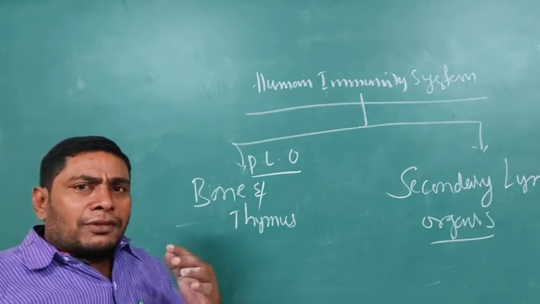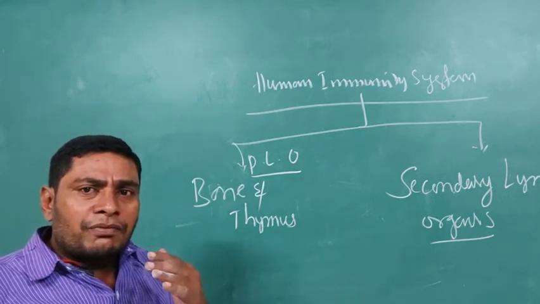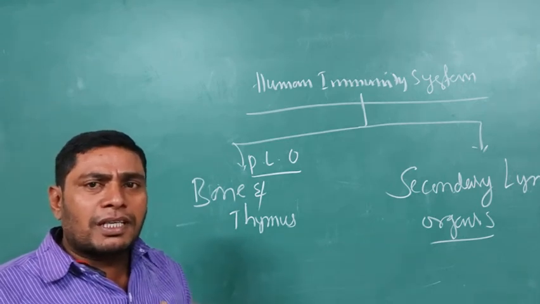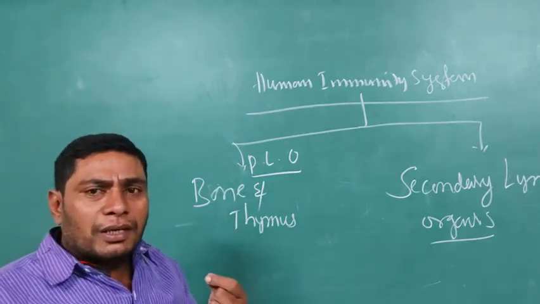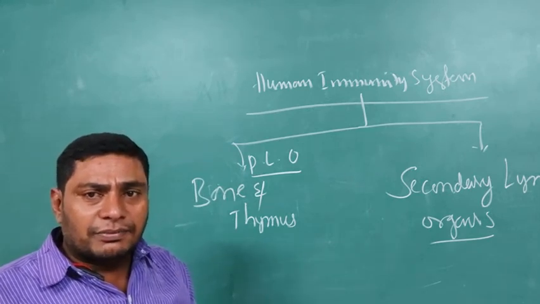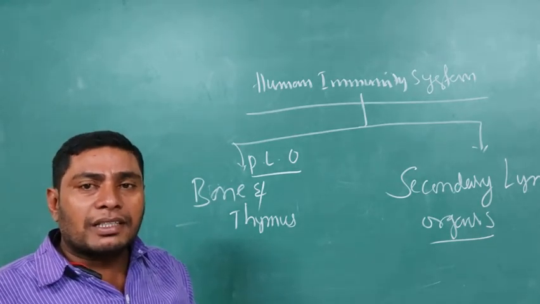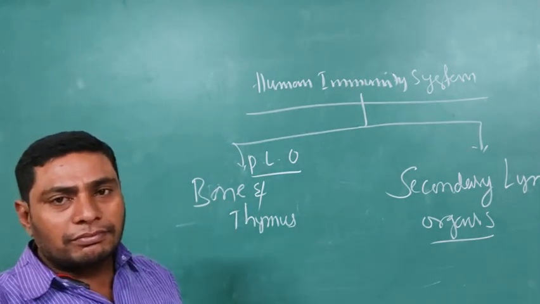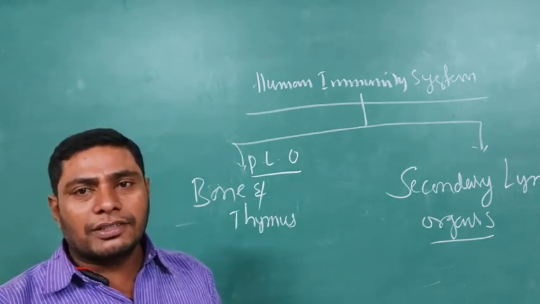The erythrocytes originate from the bone marrow, and some of the lymphocytes, especially the B lymphocytes, mature in the bone marrow. Which lymphocytes are responsible for producing antibodies against foreign materials, foreign agents or pathogens? That is the B lymphocytes. They mature in the bone marrow. That's why the bone marrow and thymus gland are known as primary lymphoid organs.